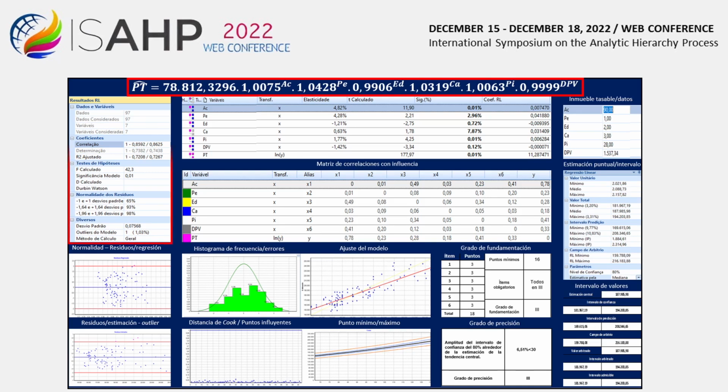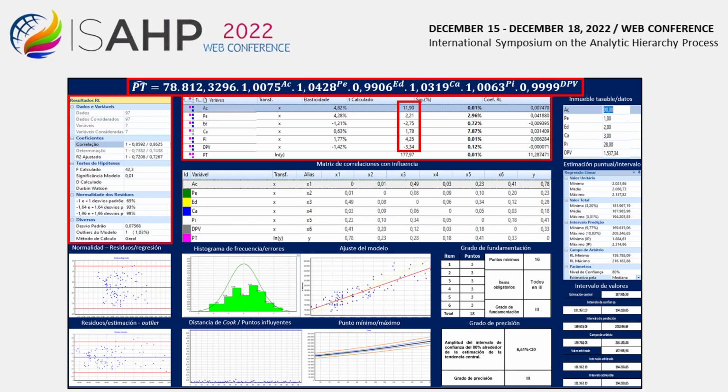The results are then presented in terms of the number of data and variables, the values of the correlation and determination coefficients, the F statistic and its significance, the residuals of the model, the standard deviation of the model and the number of outliers. The following image shows the variables with their scales, their elasticity, the T statistic, the significance and the coefficients of the regressors of the model. Highlighted in a red frame are the test statistics that will be used to substitute the scale values of the SADI table in the criteria comparison matrix, as will be explained later.